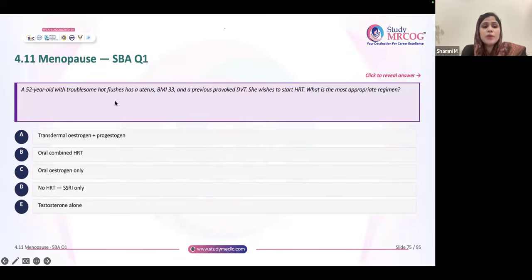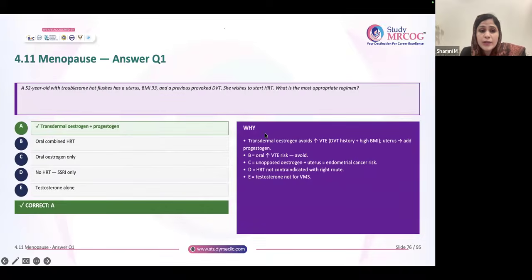Okay. A 52-year-old patient with troublesome hot flushes has a uterus, BMI 33, and a previous provoked DVT. She wants to start HRT. Just now I told you it is transdermal estrogen, and since she has a uterus, you have to combine it with progesterone. Because VTE risk is there, transdermal. Okay, so our final answer is transdermal estrogen plus progesterone.